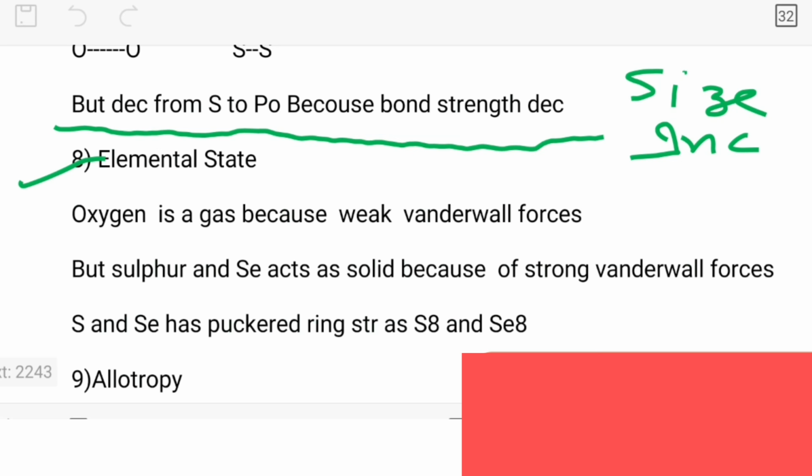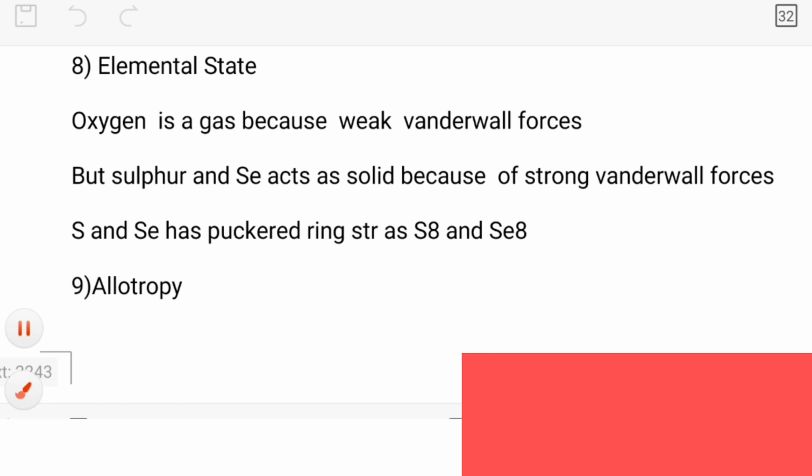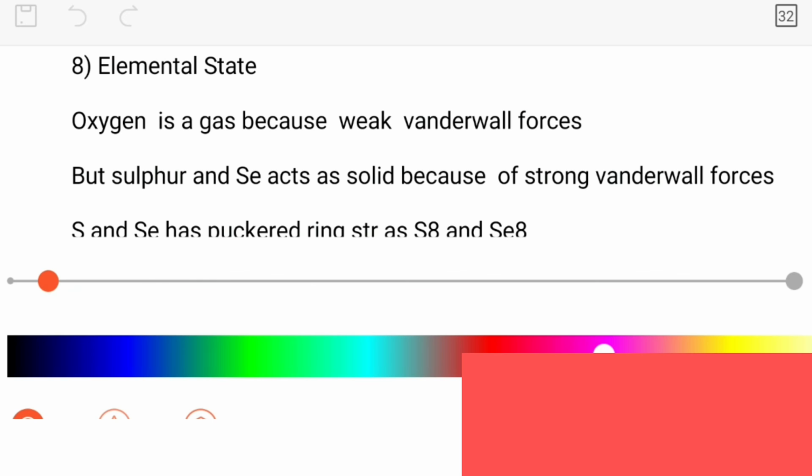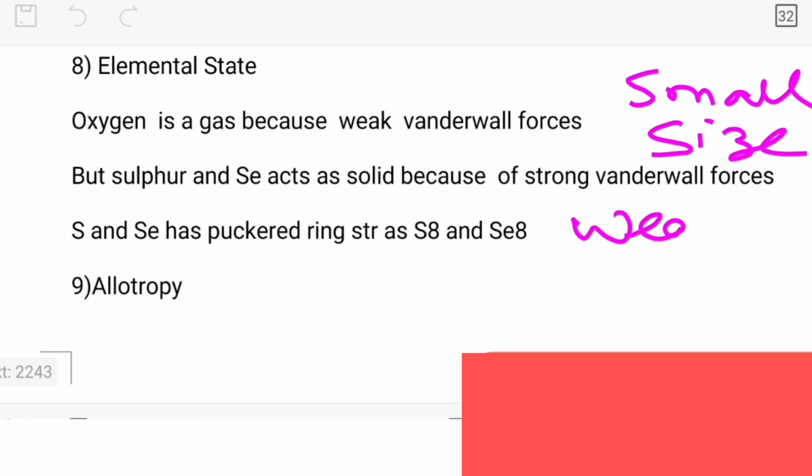After that, we have the next point, which is about the elemental state. Students, just remember one thing: oxygen usually acts as a gas, while sulfur and the other elements act as solids. In the elemental state, oxygen is a gas but the others are solids. The reason, as I told you in group 15 also, is that oxygen always has a small size, so there will be weak van der Waals forces.